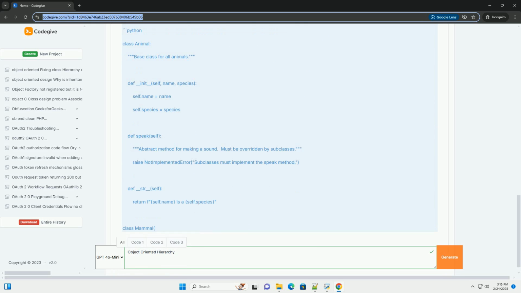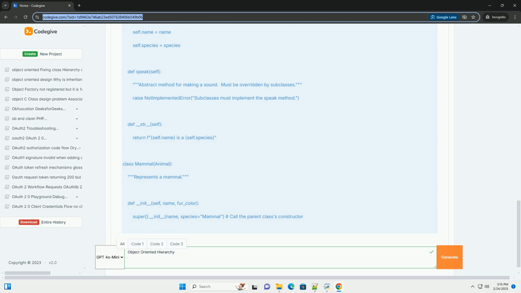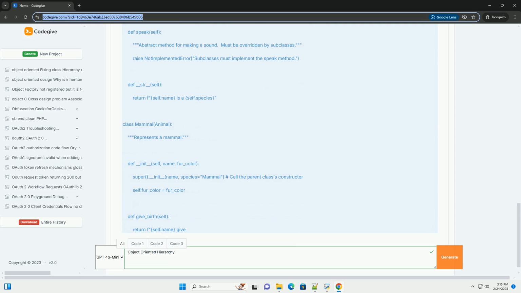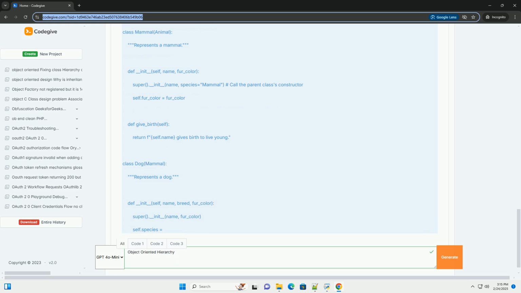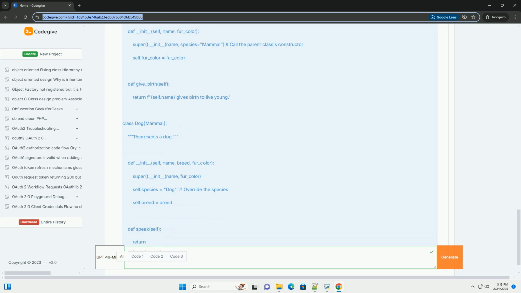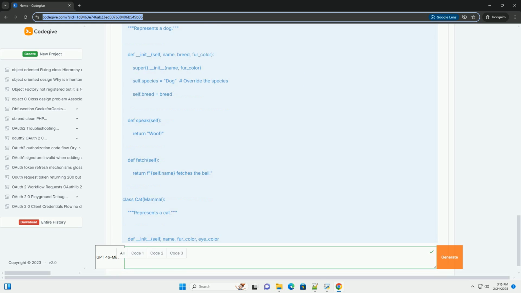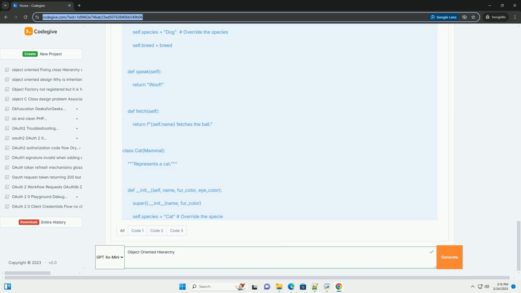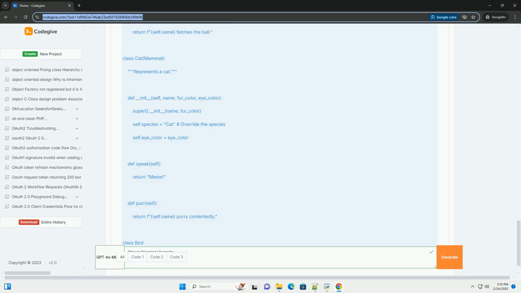Inheritance. A mechanism where a new class, the derived class or subclass, inherits attributes and methods from an existing class, the base class or superclass. This establishes an is-a relationship. For example, a dog is an animal. Inheritance promotes code reuse by avoiding the need to rewrite the same code in multiple classes.